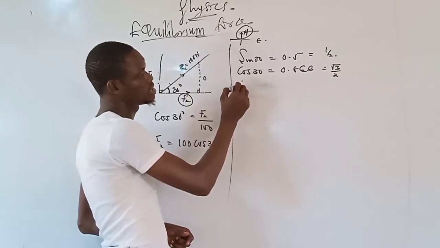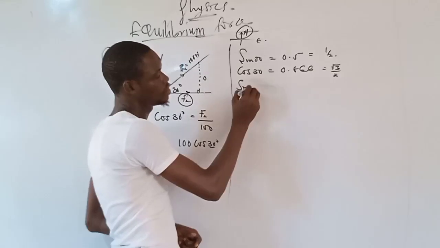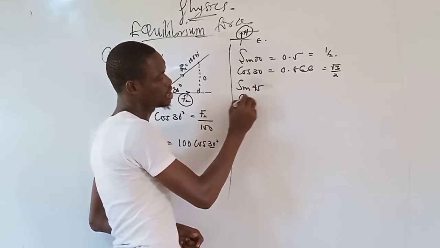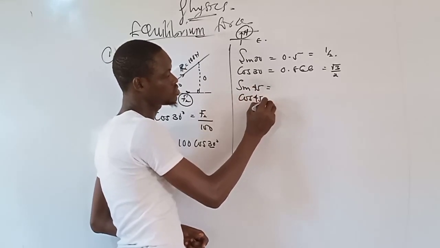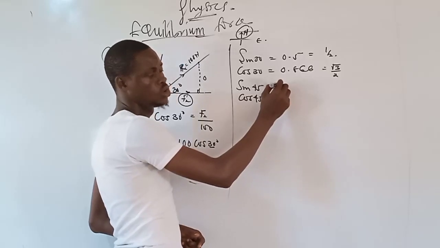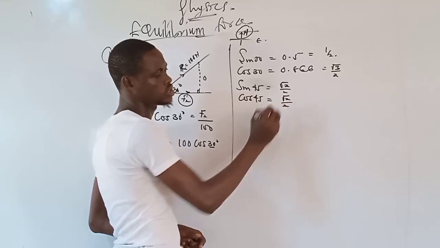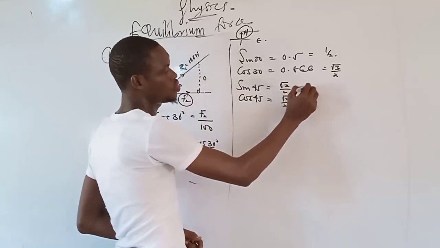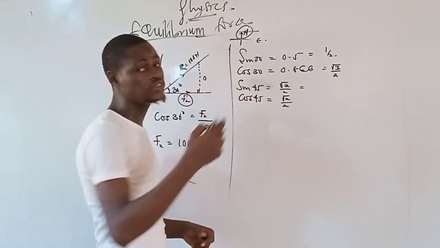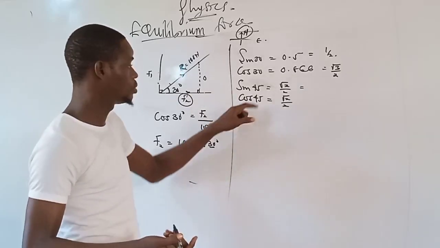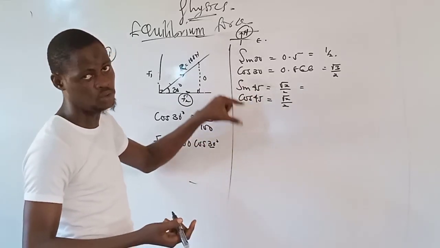And we also know that sine 45 and cos 45 give rise to the same thing, which is root 2 over 2, or 0.70 something. That's what we're going to be getting for both, the same value.